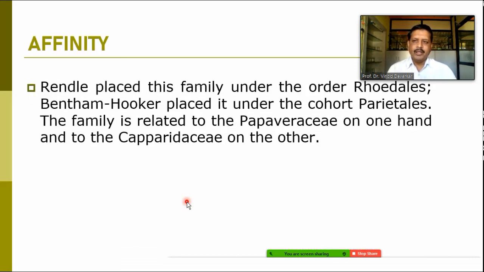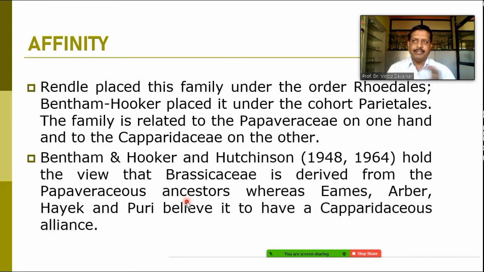When we talk about the affinity of the family, affinity means the close relation with the other families. Here we find that Bentham and Hooker placed it under the order Parietales. The family is related to the Papaveraceae, just we learned in last lecture, and on the other hand it is more nearer to the family Capparidaceae. Capparidaceae, Papaveraceae, and in between that we can find the family Brassicaceae is there. Bentham and Hooker and Hutchinson in 1948 and 1964 have the view that Brassicaceae is derived from the Papaveraceous ancestors.